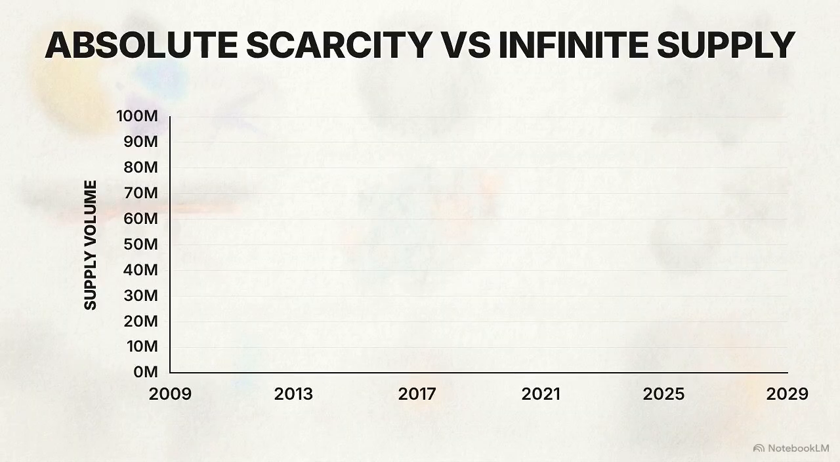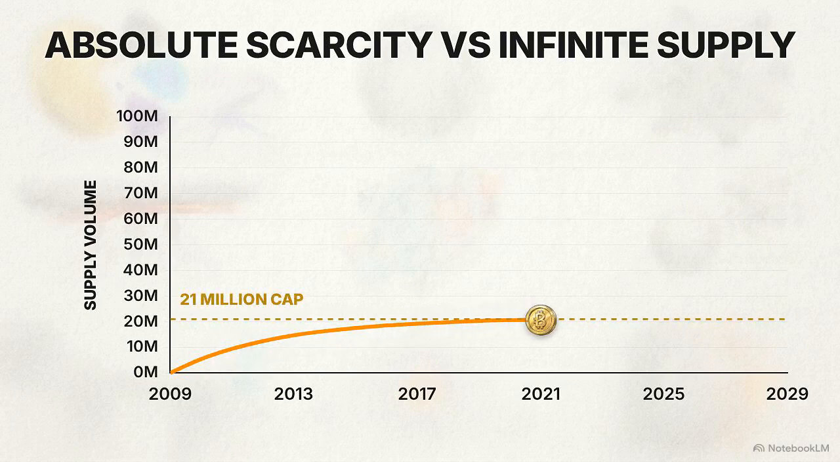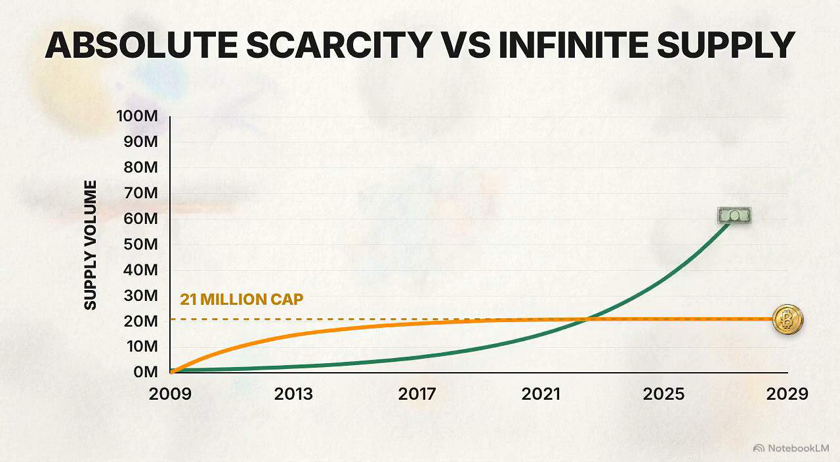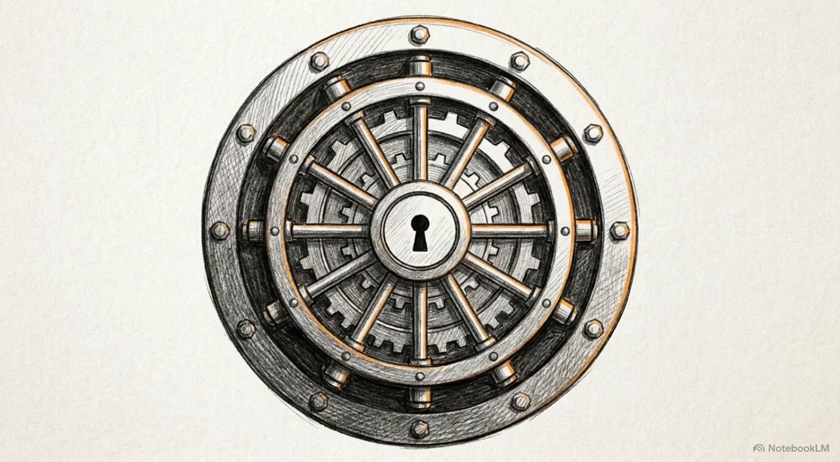This chart shows how mathematical scarcity works. By design, Bitcoin has a hard-capped supply limit of exactly 21 million coins. While the fiat supply expands exponentially upward, Bitcoin's mathematically enforced ceiling creates a long-term hedge against central bank money printing. But its rigid security architecture comes at a cost.